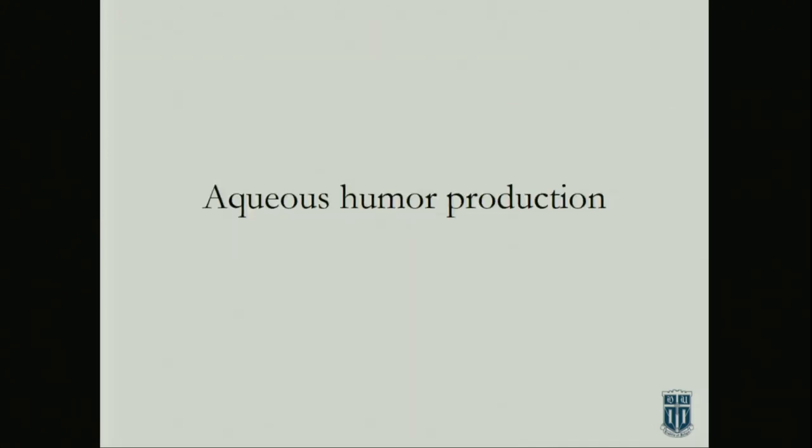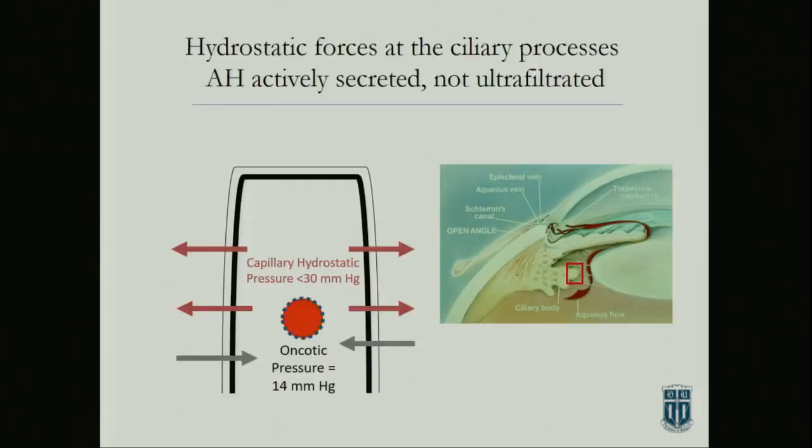So what I'm going to start with is looking at the drugs and the physiology of how aqueous humor is produced. And so Ernst briefly mentioned that it's actively secreted. And the reason is because you've got these forces, and this is just a schematic of a ciliary process, and you've got all this blood that's inside the ciliary process.